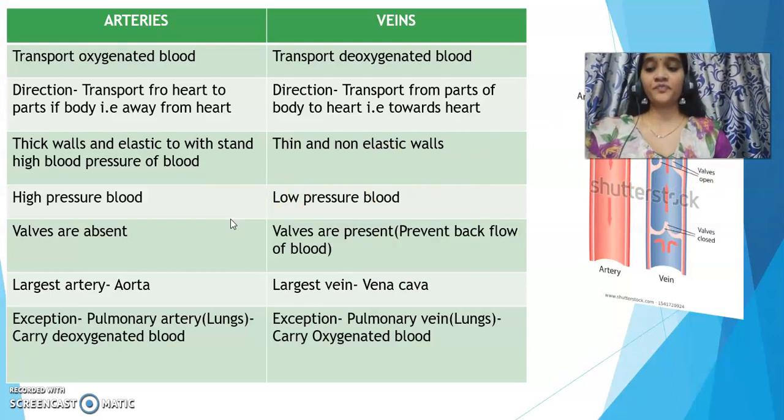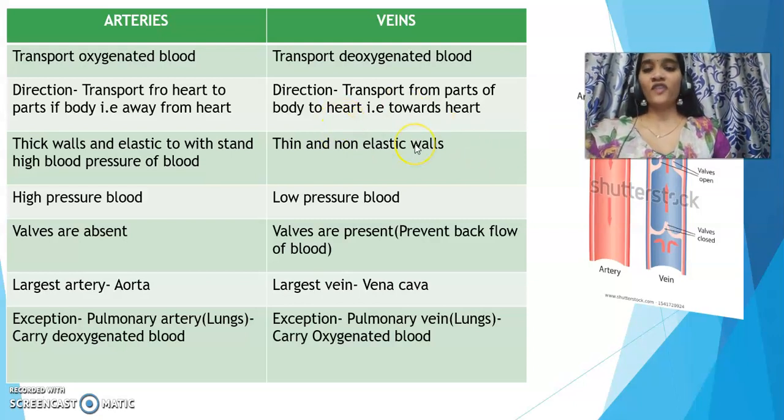Very important point. And the largest artery: all the arteries in our body combine to form the largest artery, which is the aorta. Similarly, the veins in our body combine to form the largest vein, called the vena cava.